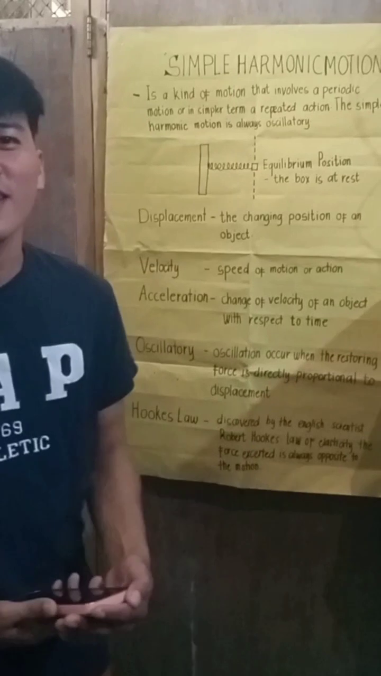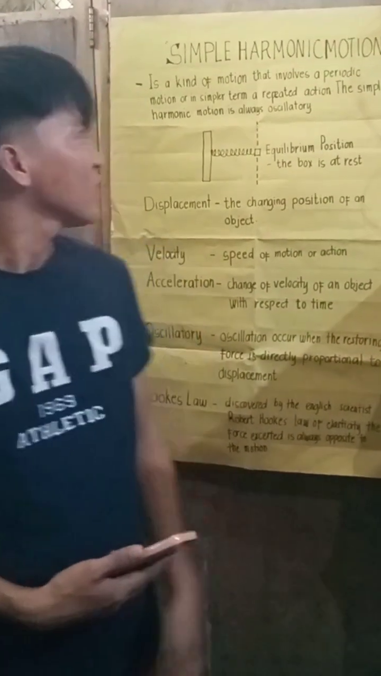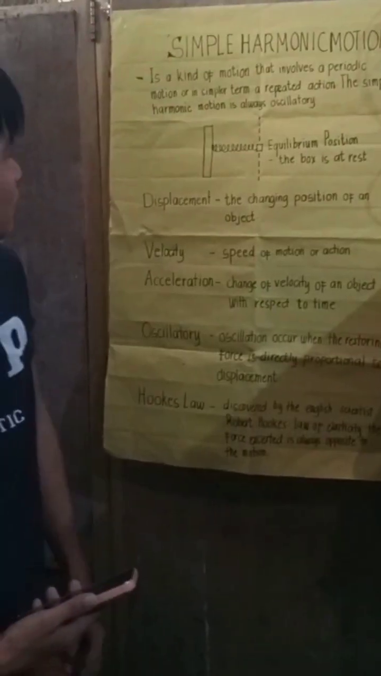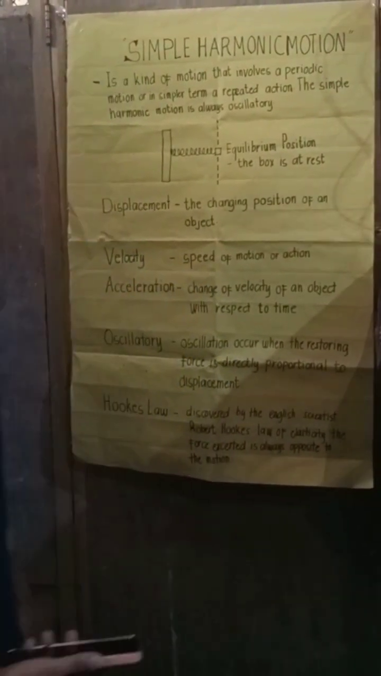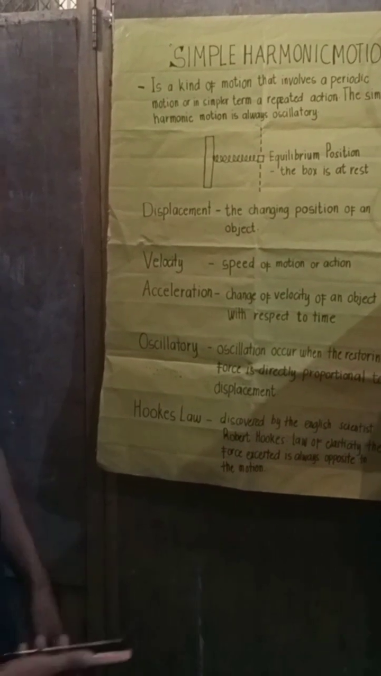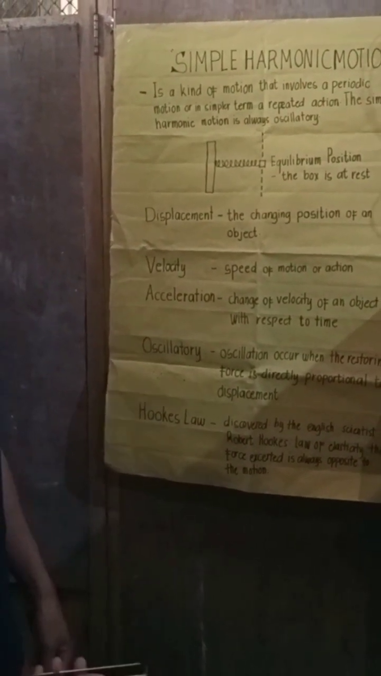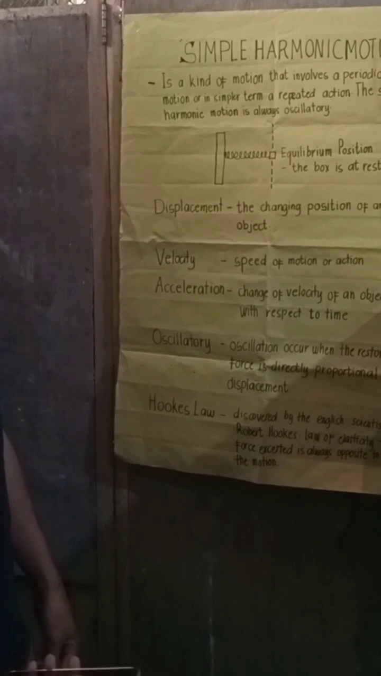Good morning everyone. In this video I am going to discuss the topic of simple harmonic motion. Simple harmonic motion is a kind of motion that involves a periodic motion, or in simple terms, a repeated action.